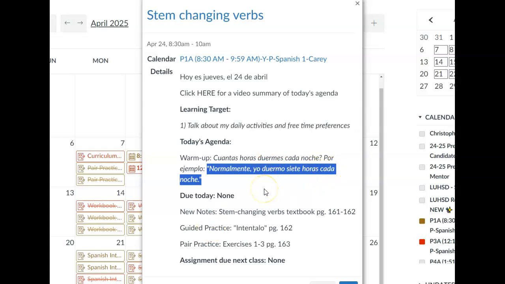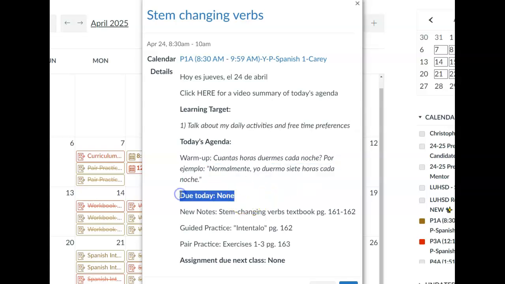Minutes in Spanish, if you want to be a little bit more precise, minutos. 10 minutos, 30 minutos, 45 minutos, if you want to add. Or you could say media, 7:30 horas, 7.5 hours. And that's your warm-up question for today.